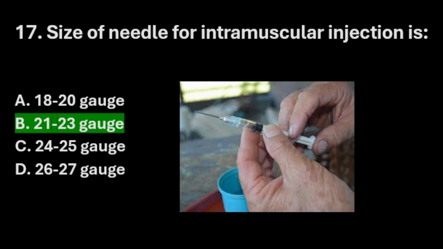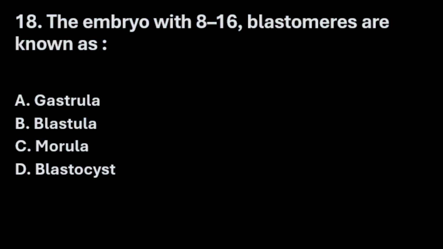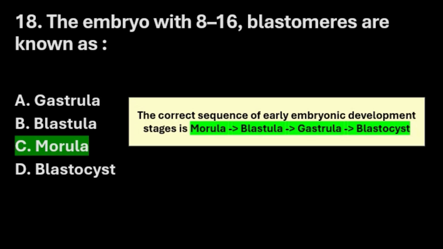Next question. The embryo with 8 to 16 blastomeres are known as option A gastrula, option B blastula, option C morula, and option D blastocyst. The right answer here is option C morula. The correct sequence of early embryonic development stages is first morula, then blastula, then gastrula, and blastocyst. The embryo with 8 to 16 blastomeres are morula.